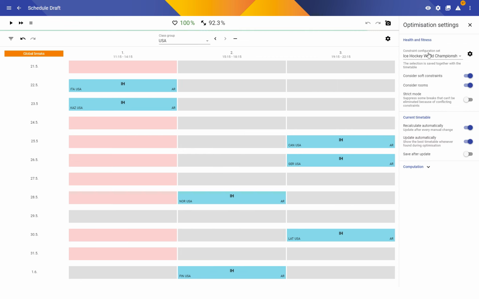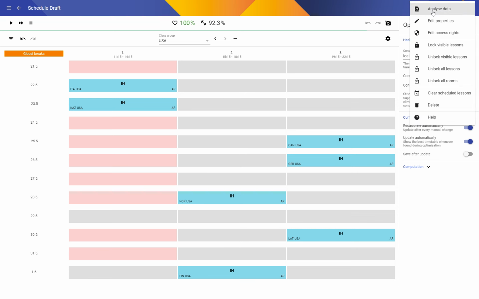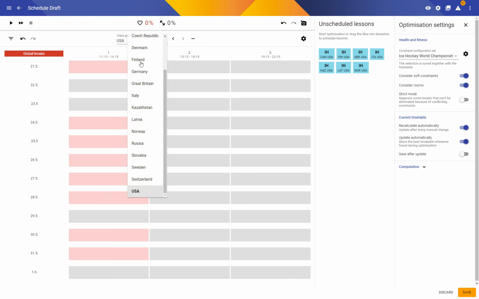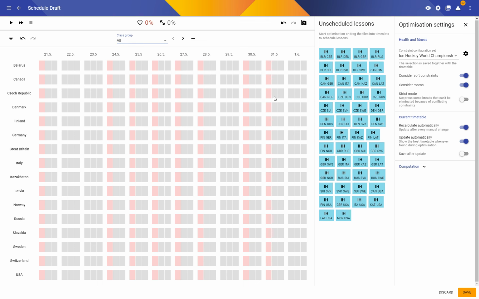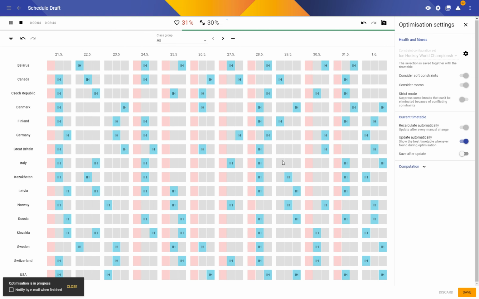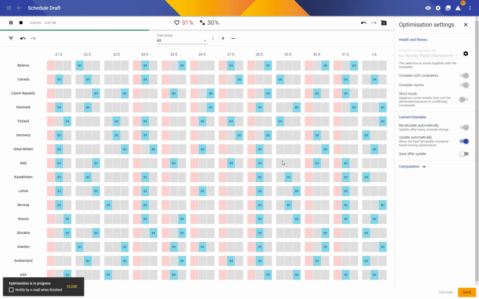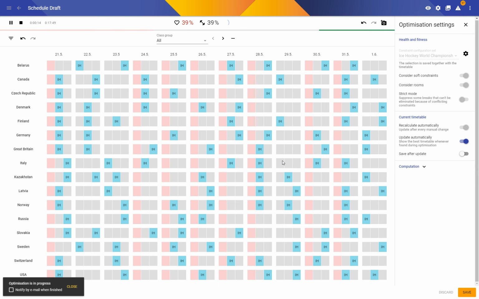Let's create it from scratch while observing all those new constraints that we put in after the initial schedule was created. So let's clear all the schedule lessons and let's have a look at the whole picture here. So this is the full championship schedule coming up right now. You may notice I also changed the color and the code of the subject because I made a mistake having put in IC instead of IH as ice hockey.